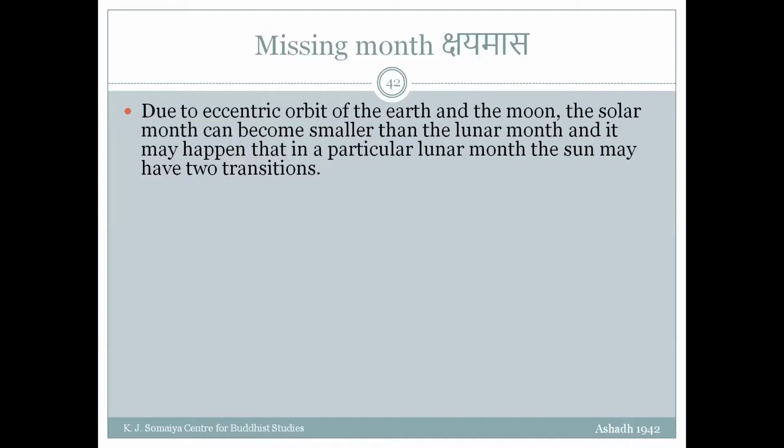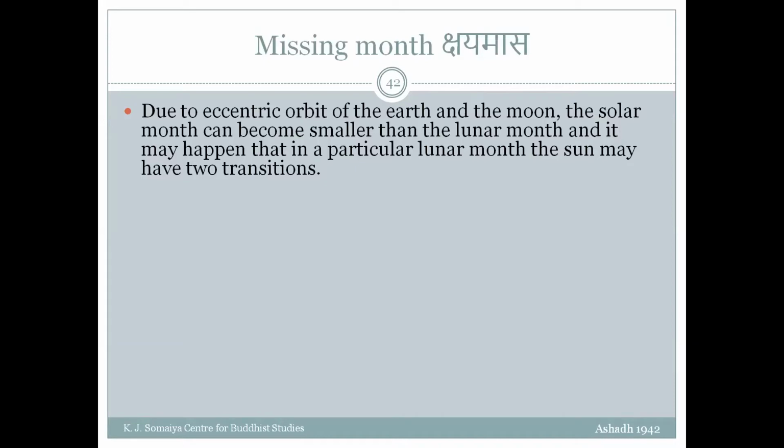But if the sun moves faster, because it is moving in an elliptical orbit. Actually, the sun is not moving, the Earth is moving. So the Earth is moving in an elliptical orbit, and if the Earth comes closer to the sun, it will be moving faster. During that time, you will see that the sun is also moving faster because you are sitting on Earth. So relative motion will tell you that the sun is moving faster, and the duration of the sun going from one zodiac to the next can be smaller than a lunar month. So it may happen that in a particular lunar month, the sun may have two transitions. Just after the lunar month has begun, suppose the sun has made a transition and it is moving faster. Just before the end of the lunar month, it made another transition.